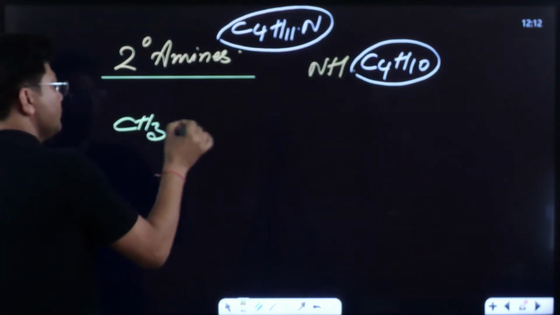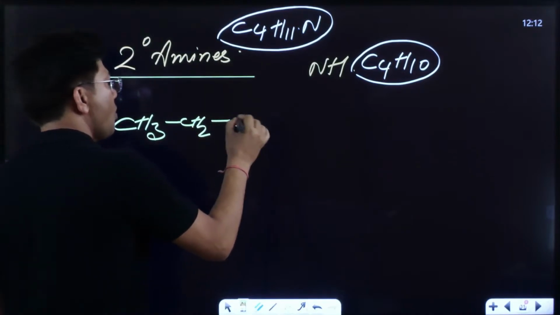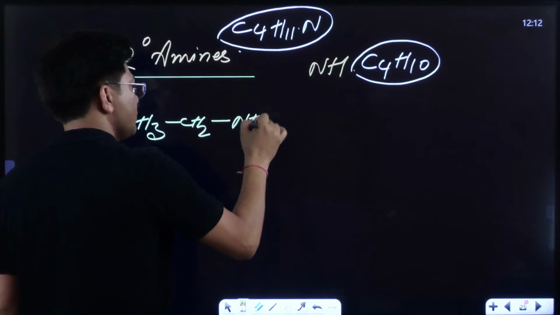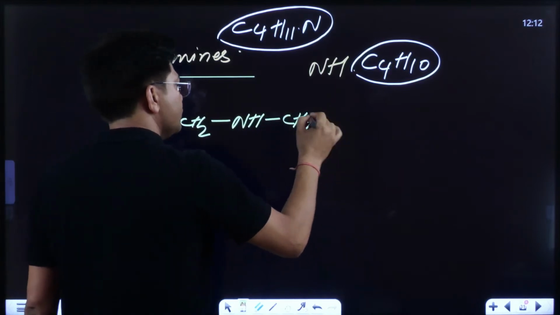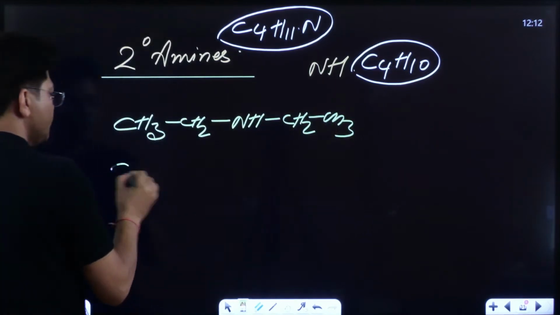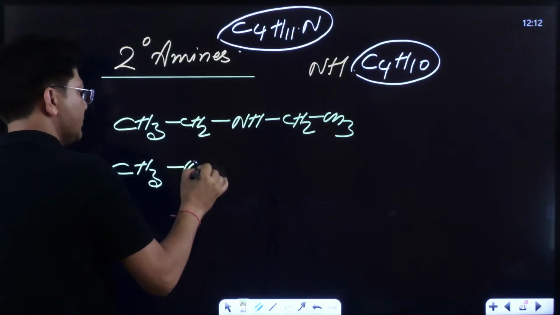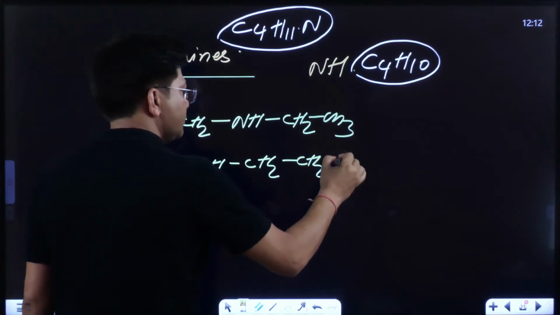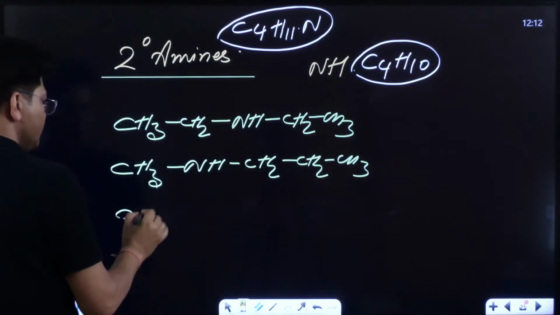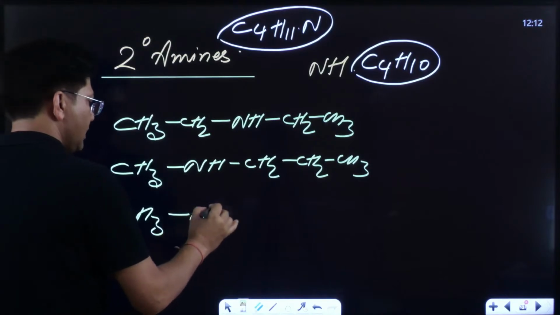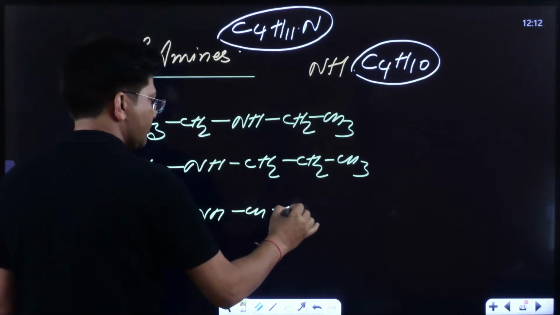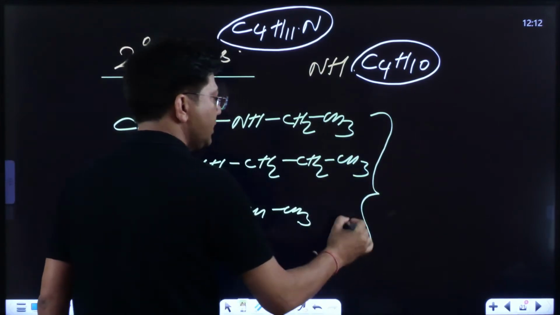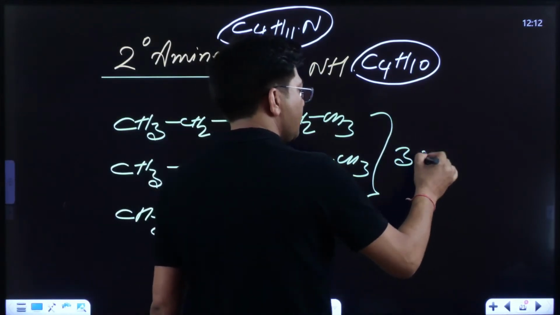CH3, CH2, NH, CH2, CH3. CH3, NH, CH2, CH2, CH3 and CH3, NH, CH, CH3, CH3. These are 3 metamers. You can see total 3 metamers.